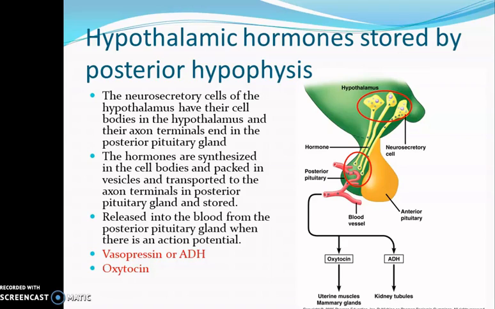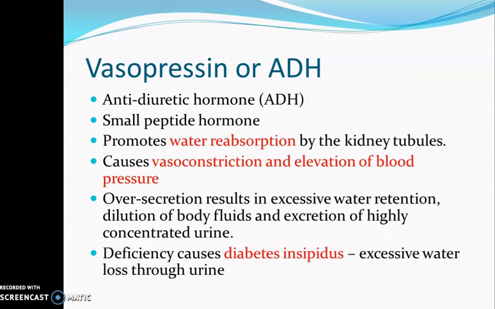The hormones are actually synthesized in the cell bodies and they are packed in vesicles, and these vesicles are transported through the axons and carried to the axon terminals located in the posterior pituitary gland. These vesicles containing the hormones are stored in these axon terminals and they are released into the blood only when there is an action potential. And these hormones include vasopressin, or ADH, and oxytocin.